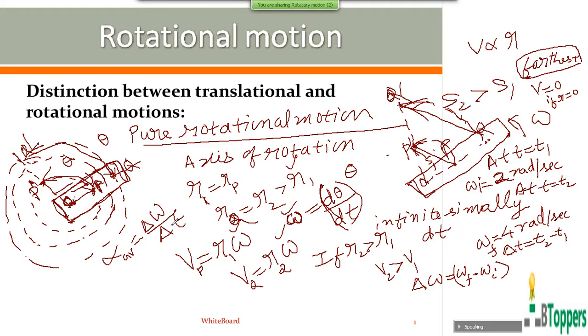So when the rigid body performs pure rotational motion, change in angular velocity will be same for all the particles of the body in a given time interval, however small the time interval may be. So if you consider an infinitesimally small interval of time, dt, then the instantaneous angular acceleration can be written as limit delta t tending to 0, delta omega by delta t. Or we write alpha equal to d omega by dt.